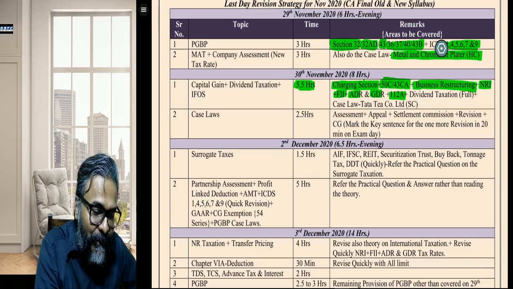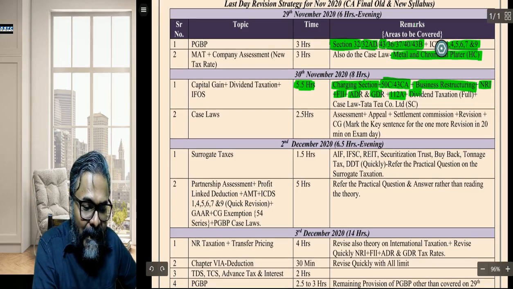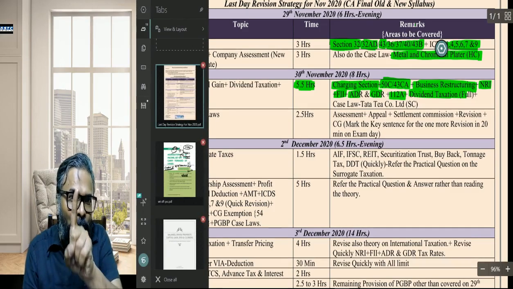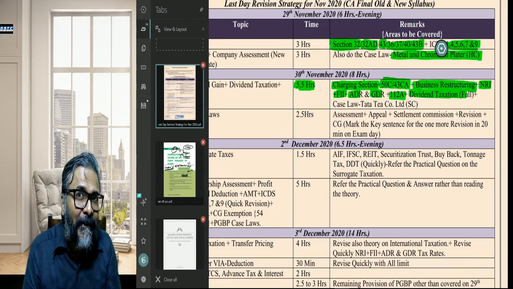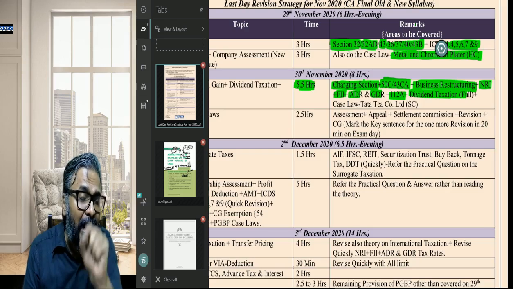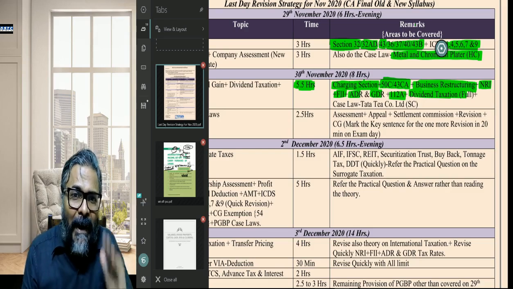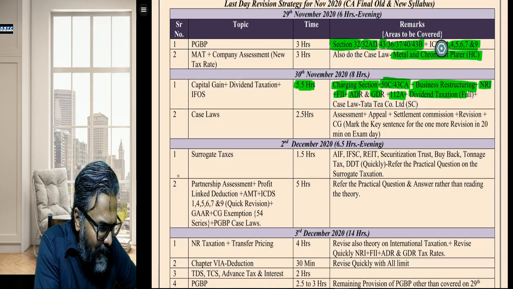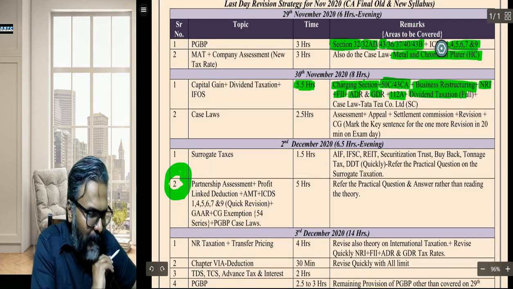The dividend taxation, students, in full. So I have marked for capital gains. Do you know, students, one thing is missing in this for the capital gains part. One thing is missing, and that is your exemption. Why am I not taking exemption right now? I have kept exemption, students, for 2nd of December.